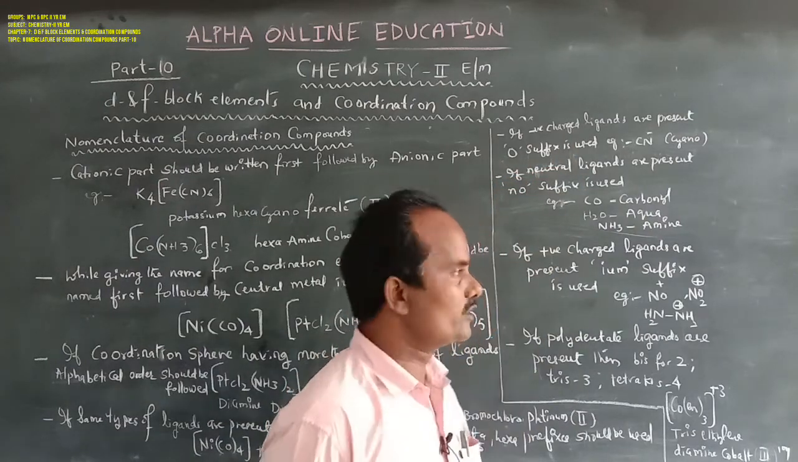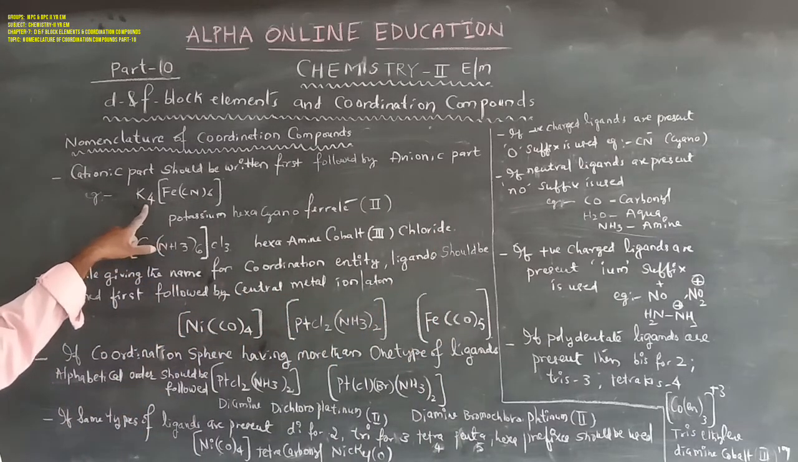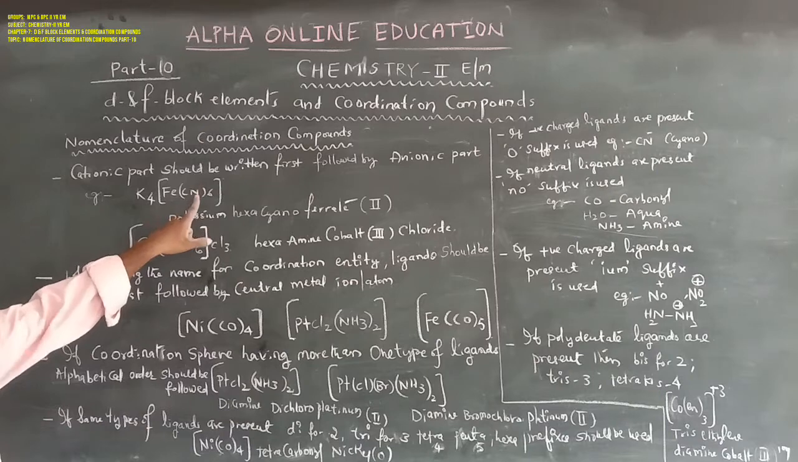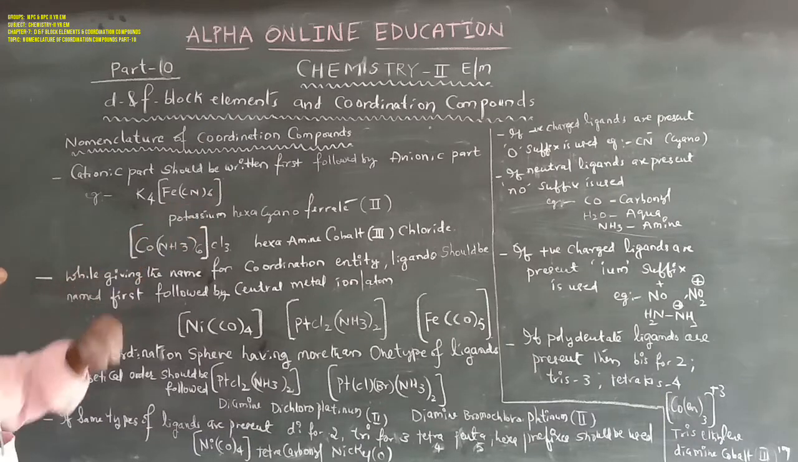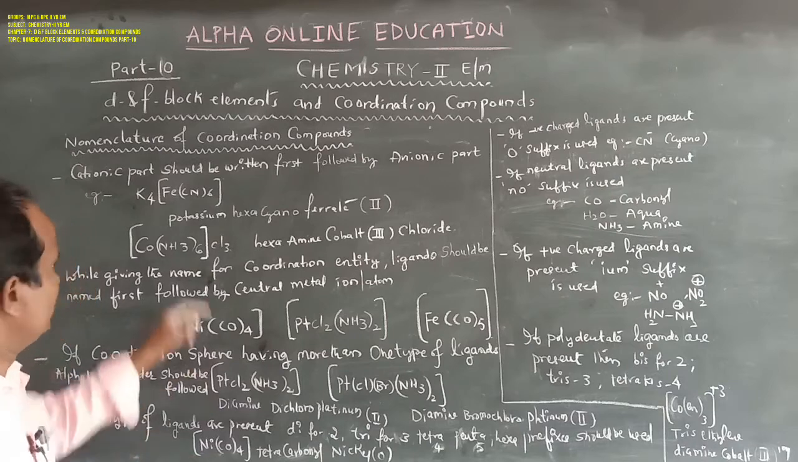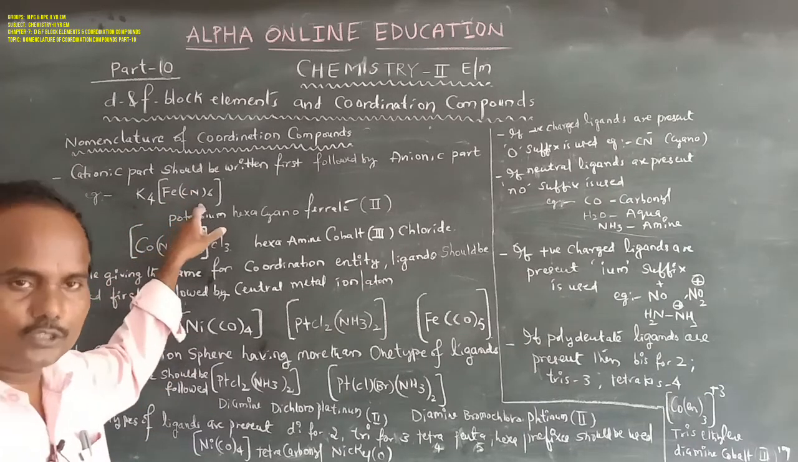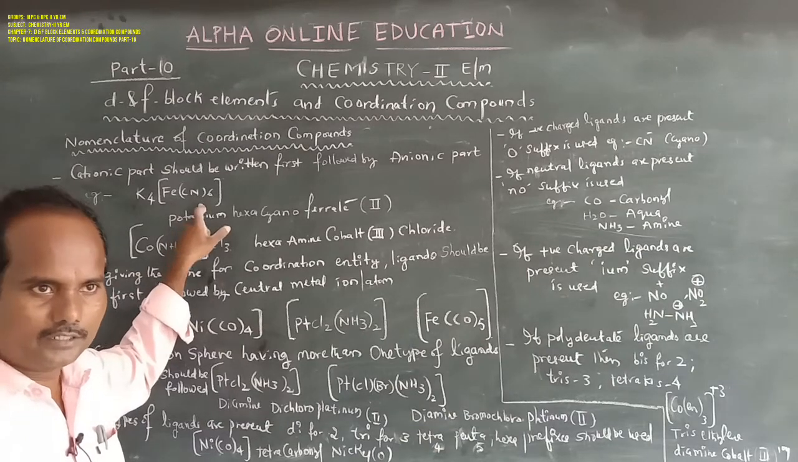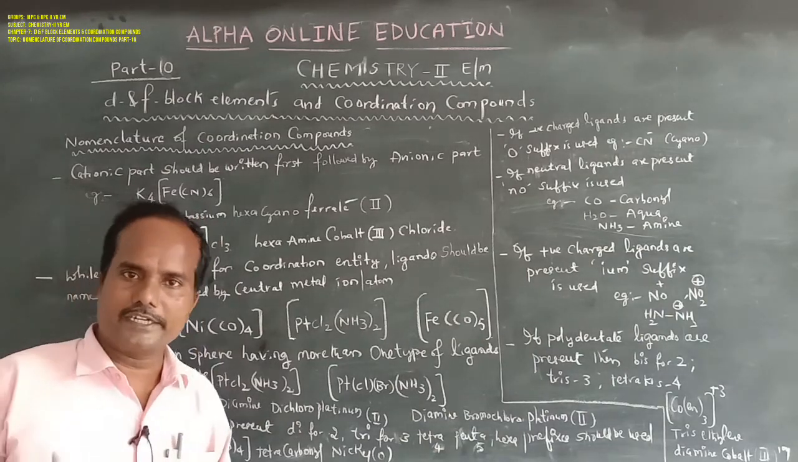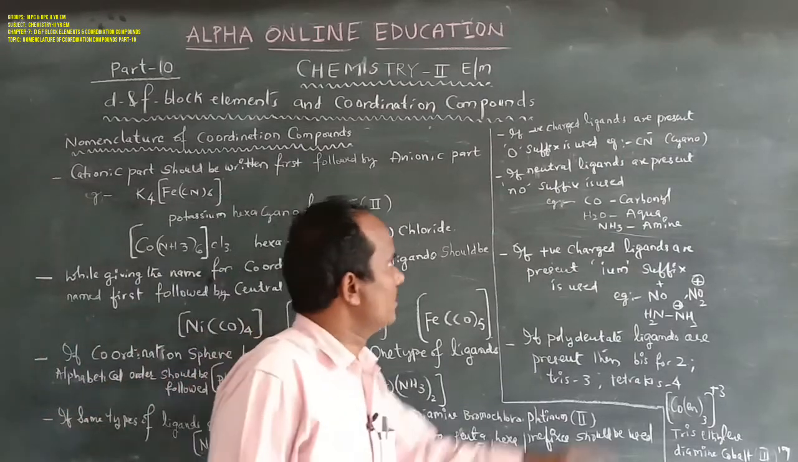Okay, then O suffix, as already discussed here. Then potassium hexacyanoferrate(II). Why do we take cyano? This is CN minus, cyano, a negative charged ligand. In order to indicate negative charged ligands, the O suffix must be used.